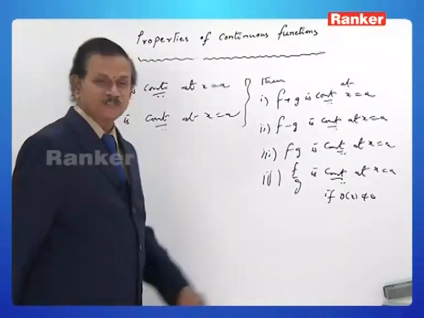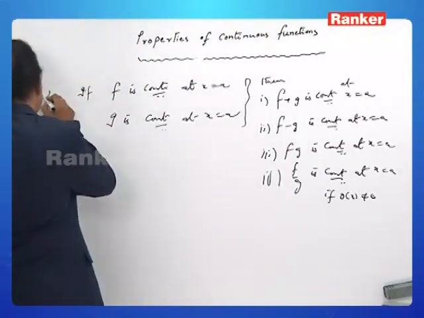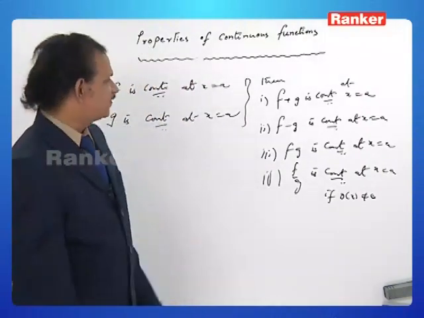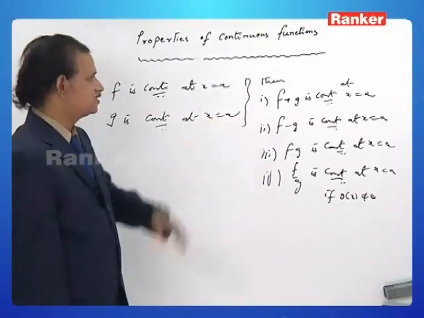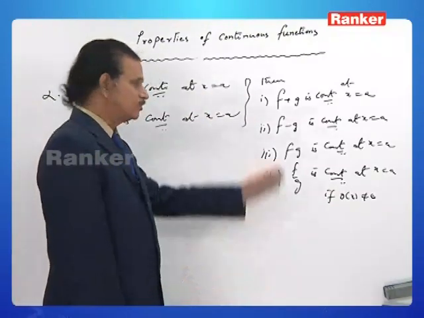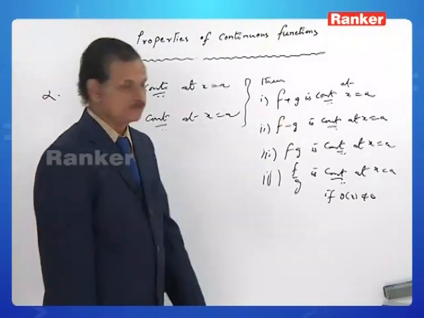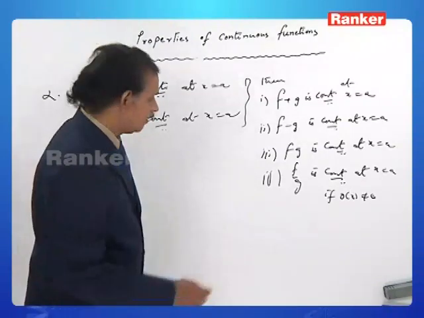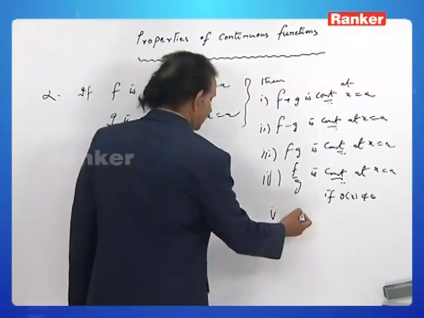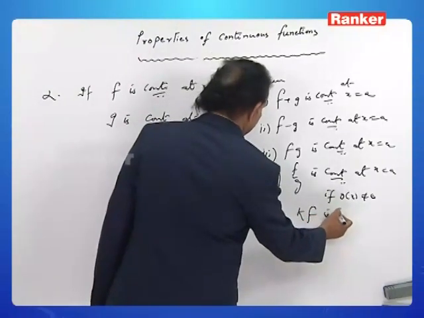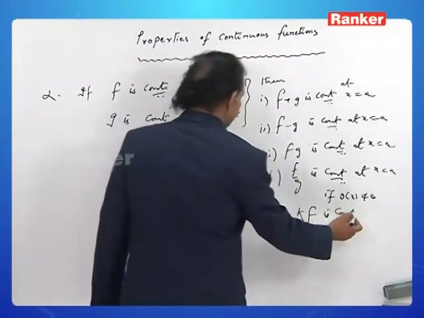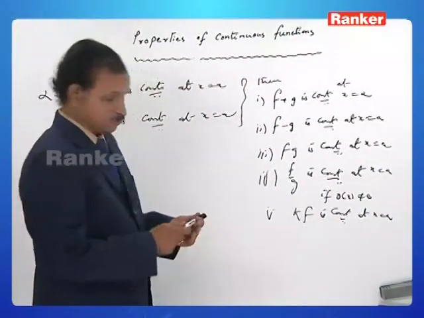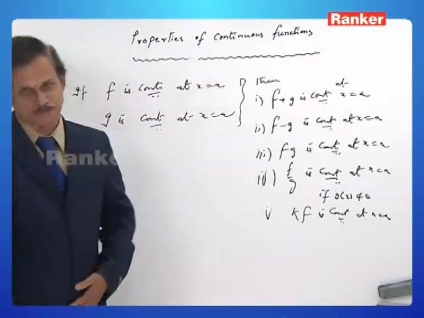This property can be named under the algebra of continuous functions. If f is continuous and g is continuous, then f plus g is continuous, f minus g is continuous, fg is continuous, and f by g is also continuous. Moreover, you can say another thing also: kf is continuous at x equal to a, for any k belongs to R. Of course, k might be positive.